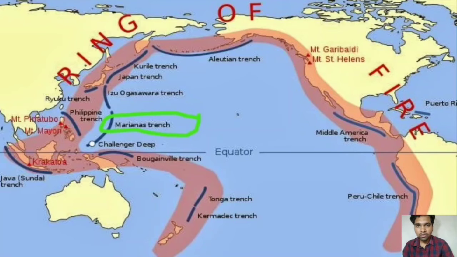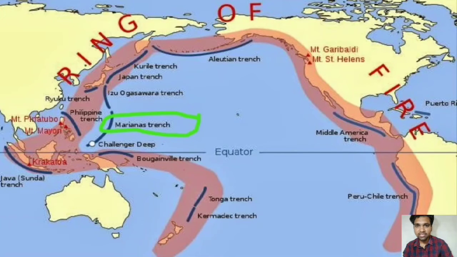Friends, some other information we will gather from the figure. Here a red shaded part is given adjacent to the continents. This belt is basically the belt of high instability of volcanic eruption. The volcanic activity occurs in these areas in a series and it forms a circle. So this is called the ring of fire.